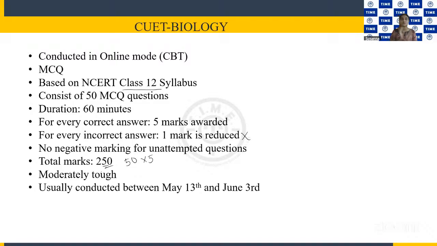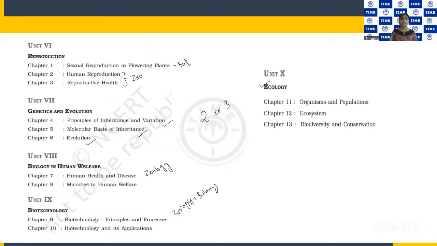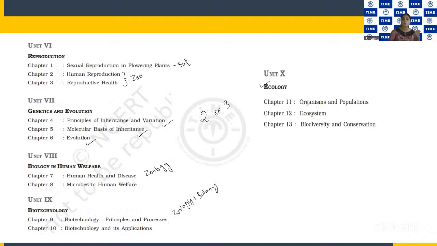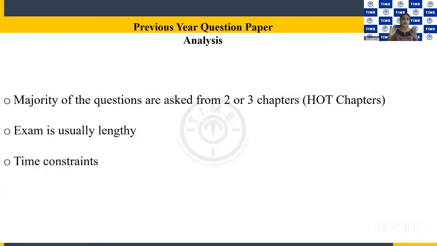So students, there is no guesswork. The exam is moderately tough, and it is usually conducted between May 13th and June 3rd. Actually, you have enough time after your boards. Then again, a detailed view about the class 12 syllabus. Then the analysis: they specifically concentrate on 2 or 3 hot chapters from the 13 overall chapters that we have, and they ask questions from them.